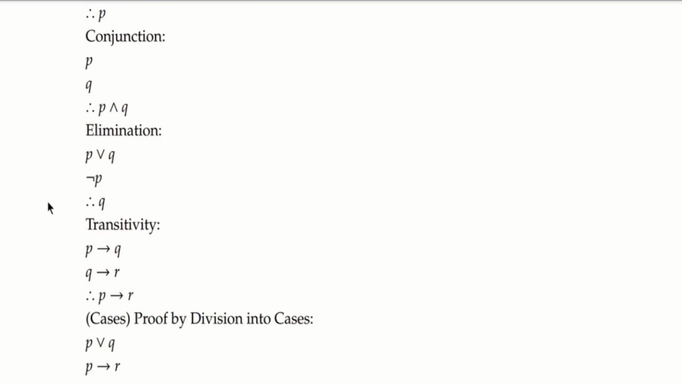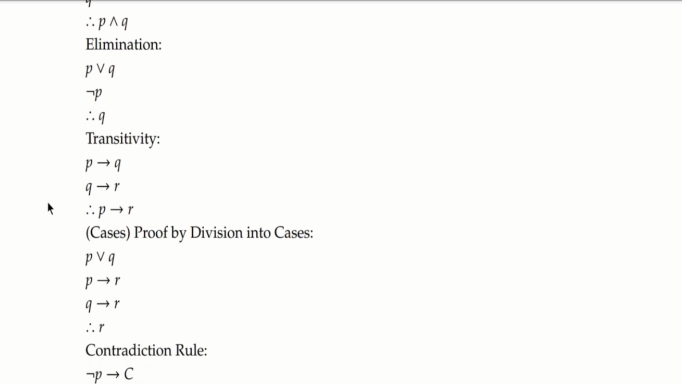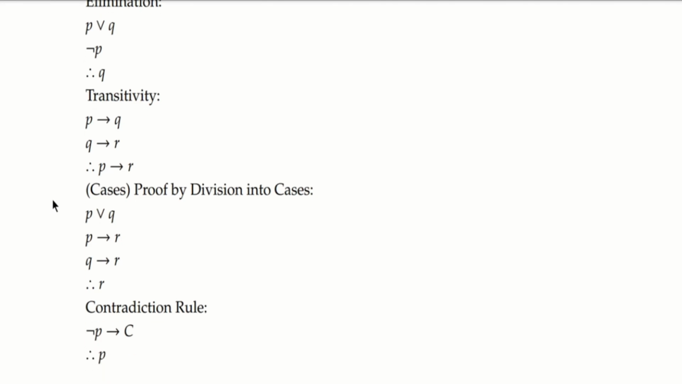Conjunction tells us that if we have two premises, P and Q, for example, then we can conclude P and Q. Elimination tells us that if we have a disjunction of two statements and one of them is known to be false, then we can get rid of that one and conclude with only the other one. So for example, if we have P or Q and not P, then we can conclude Q.